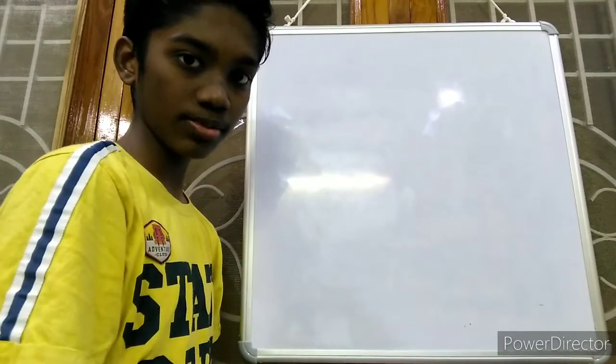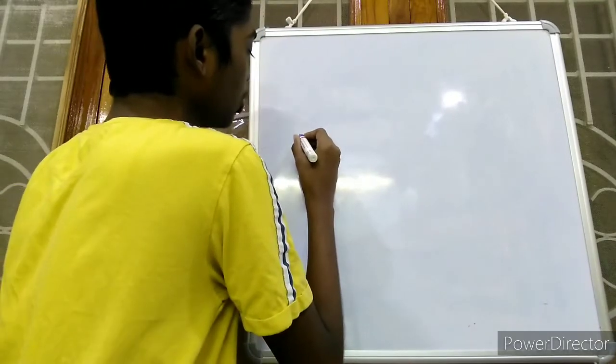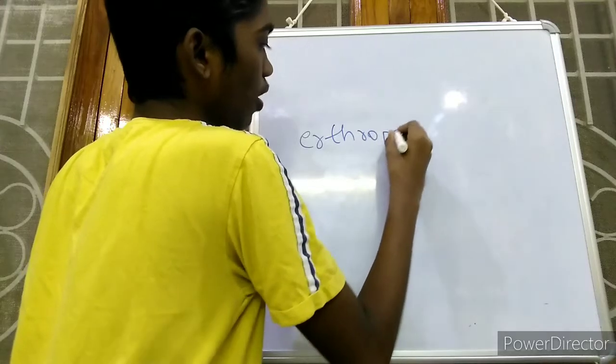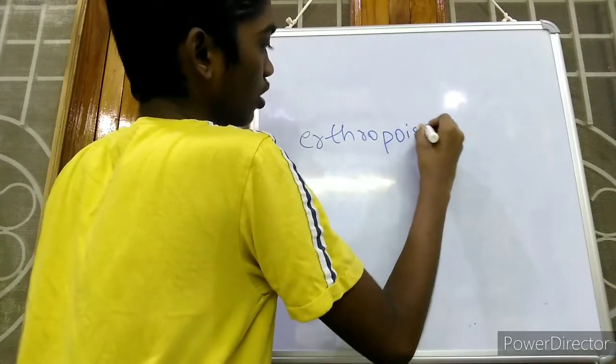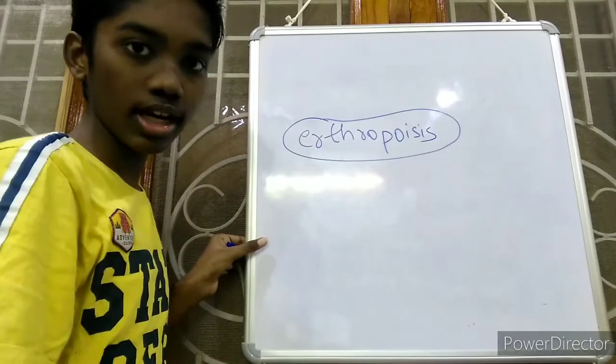Production of red blood cells, this process is called as erythropoiesis. The production of red blood cells is called as erythropoiesis.